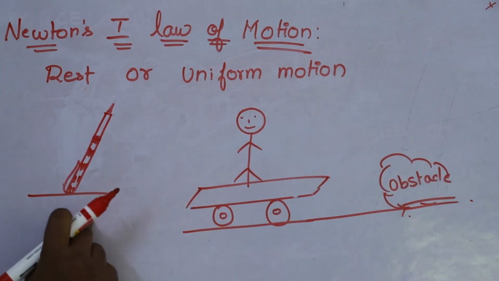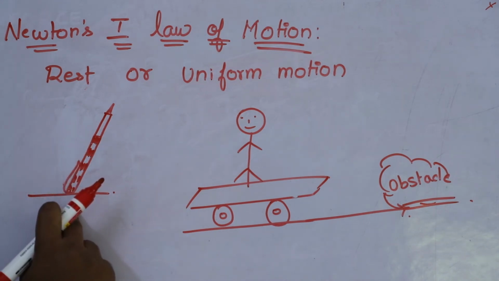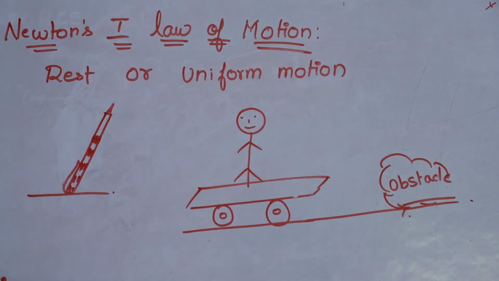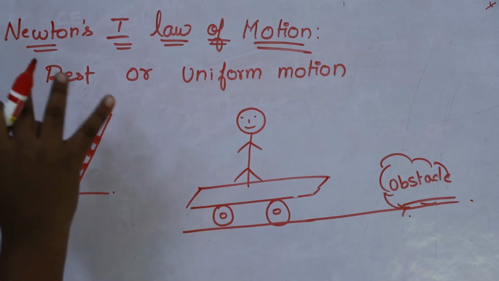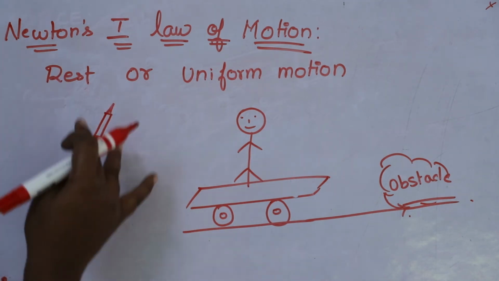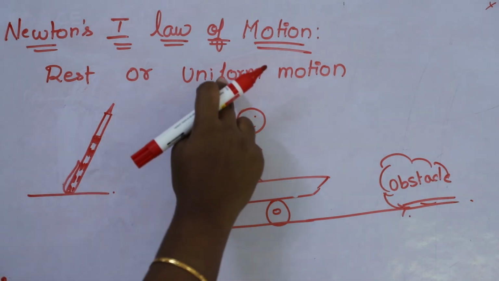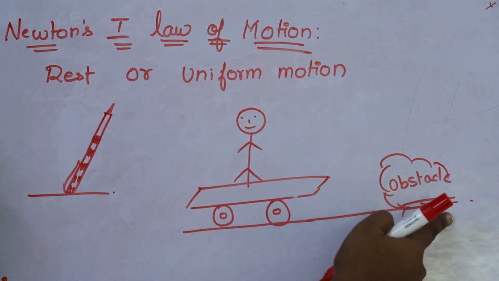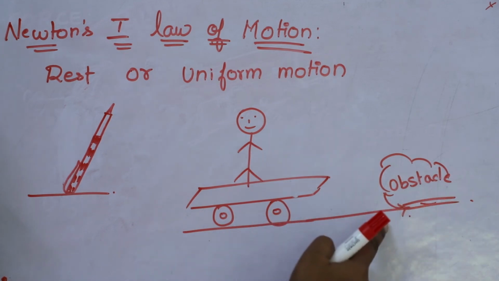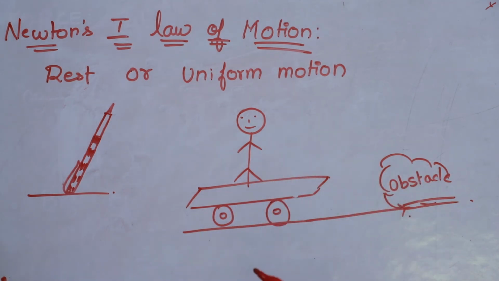Now, you consider a pen. We can consider the pen is at rest position. How long will the pen be in the rest position? Until we apply some sort of unbalanced force. Unbalanced force in the sense, by applying the force, if the object moves, then it is said to be an unbalanced force. So, the pen will be in the rest position until we apply some sort of unbalanced force onto it. Second, uniform motion. You consider a boy is moving on a skater in a straight line. How long can he move in a straight line unless he gets hit by any obstacle? So, he got distracted.